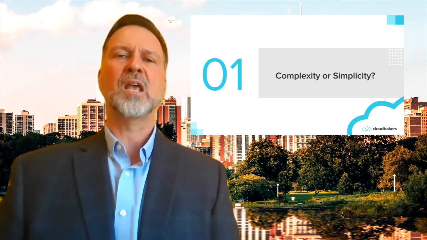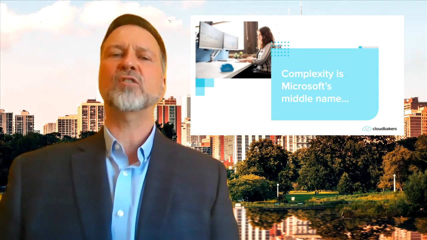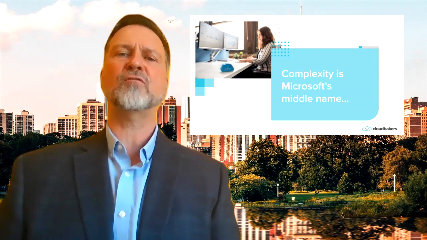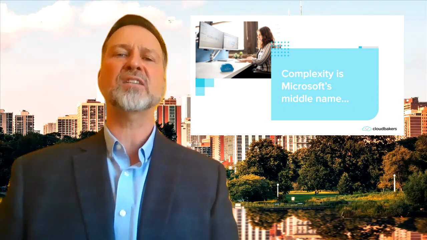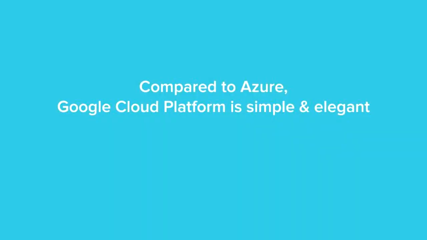Let's get started. Complexity is Microsoft's middle name. Pricing is difficult, licensing is difficult, software is designed in a manner that makes it challenging to use. Compared to Azure, Google Cloud Platform is simple and elegant, but not simplistic. Let's take a look at some examples.